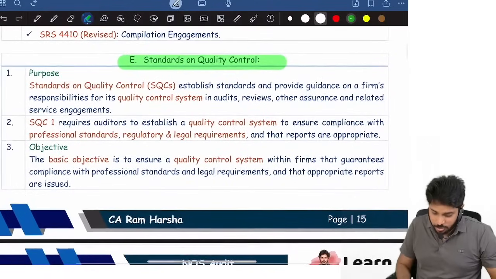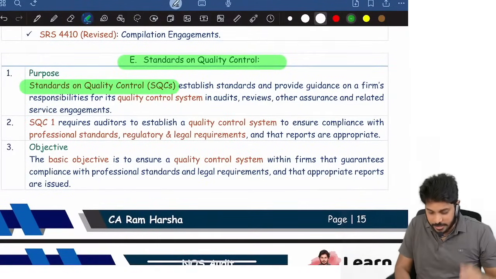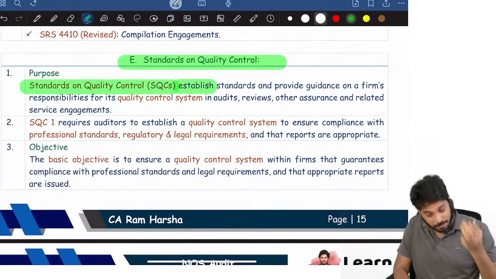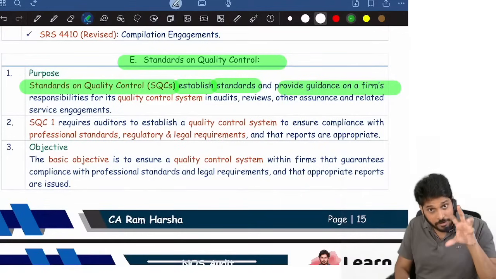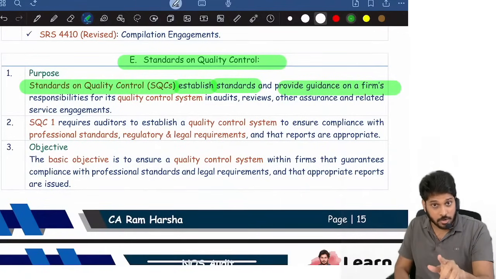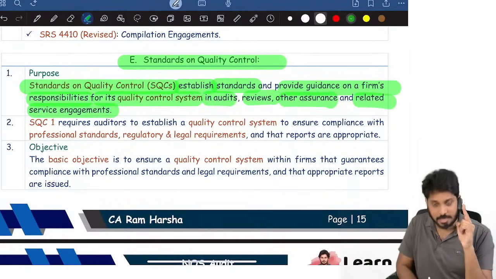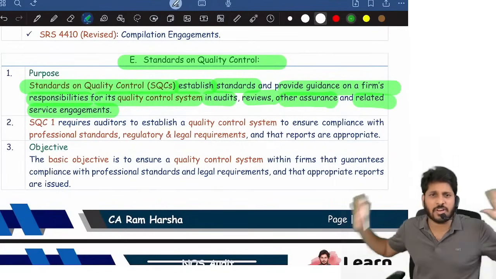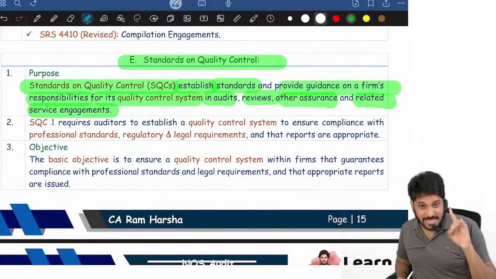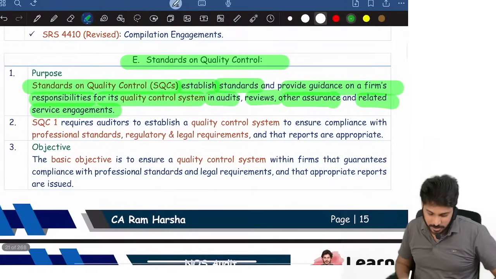Standards on quality control, the SQC, establish standards and provide guidance on firms. It is not for auditors alone, it is for firms. Responsibilities for quality control system in audit, in review, in assurance and related services. Whatever work you are doing, they provide guidance on quality in audit, review, assurance and related services.